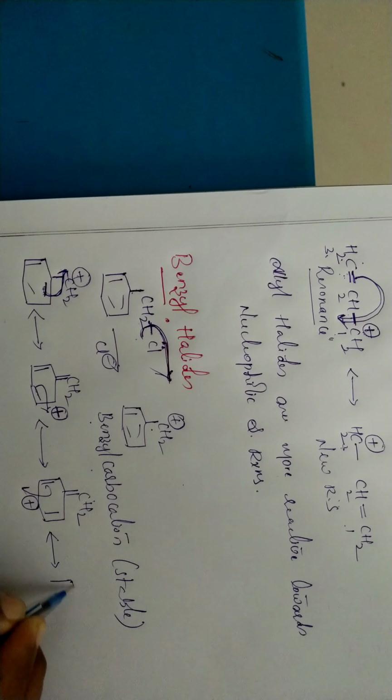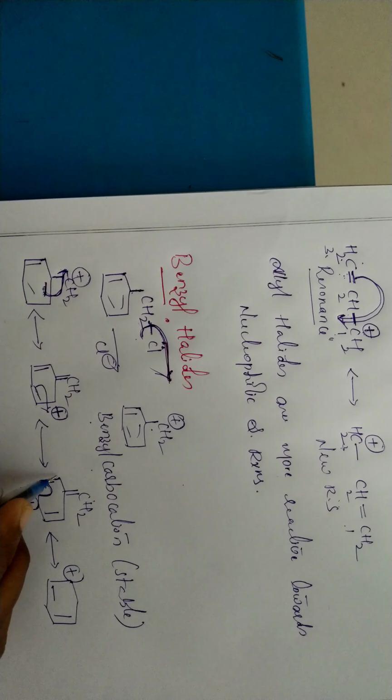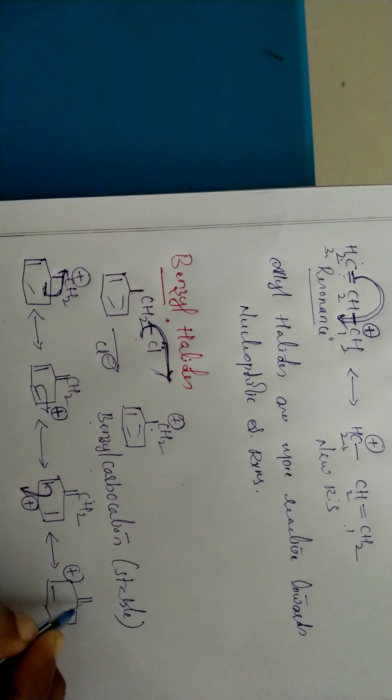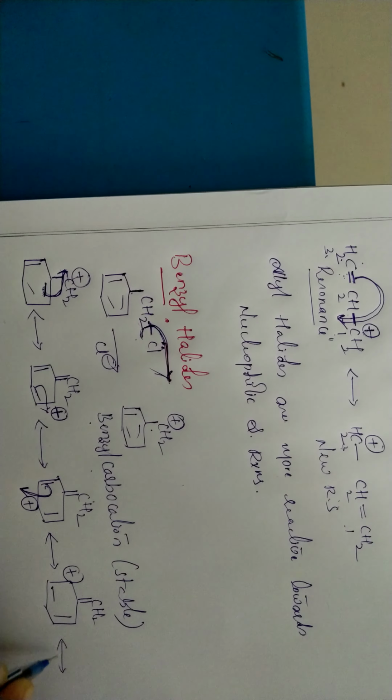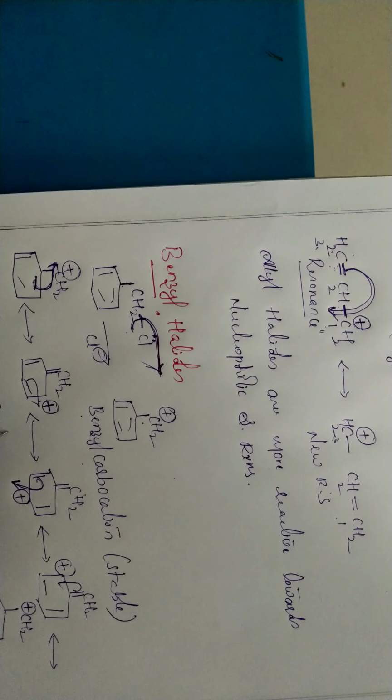Finally this double bond delocalizes, and we get the first formed compound again. These structures are called resonance structures.